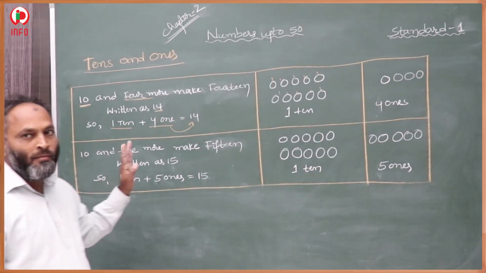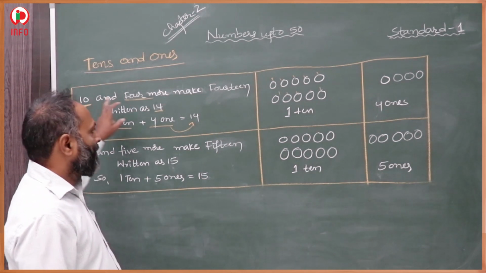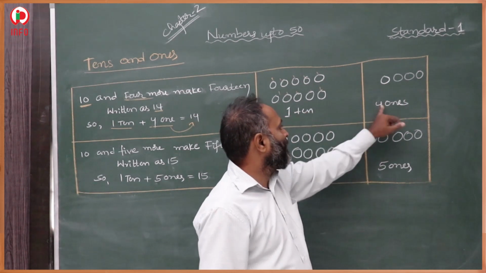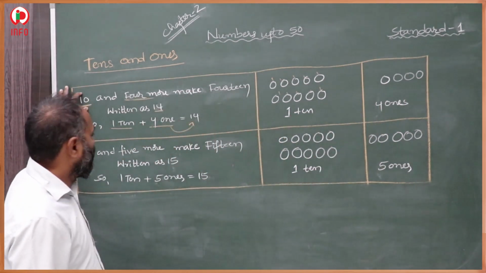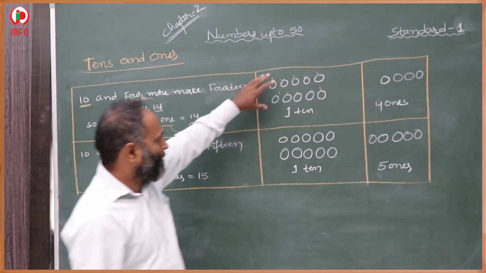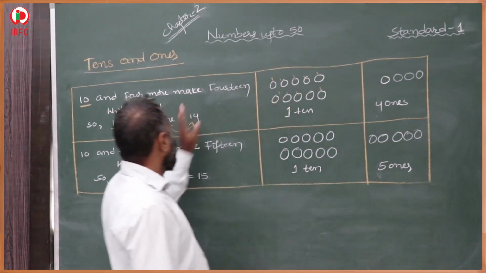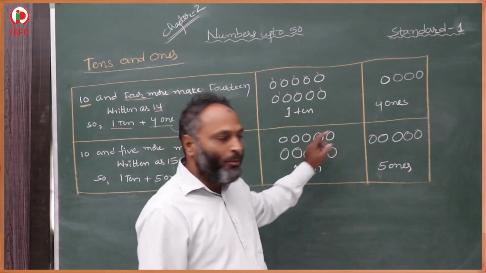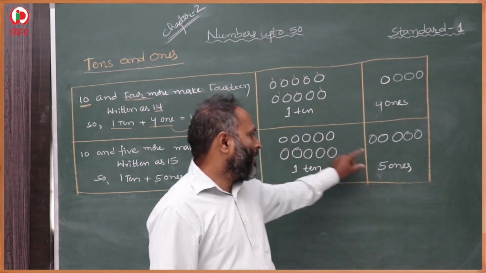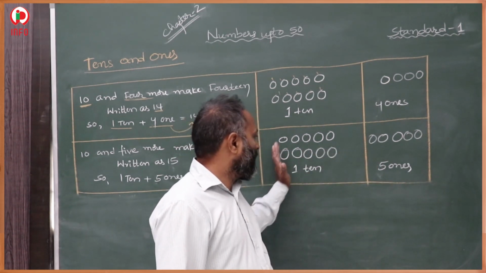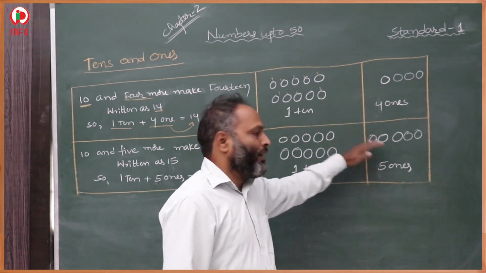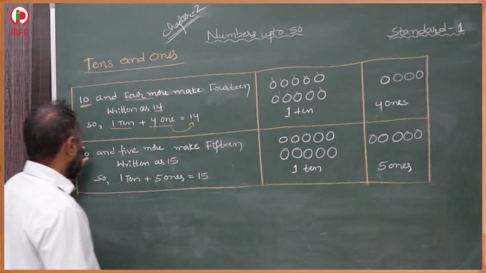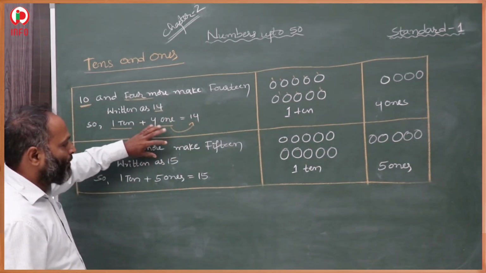Here, in the same way, 1 ten group is there and 4 ones makes 14. 10 and 4 more makes 14. Here, in the same way, 1 ten group is there and 5 ones. 10 and 5 more. If we add, then it makes 15. It means 10 and 5 more makes 15.